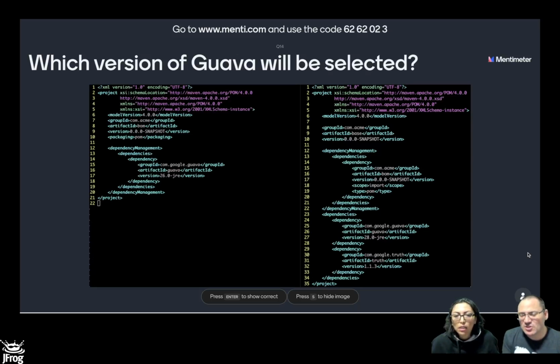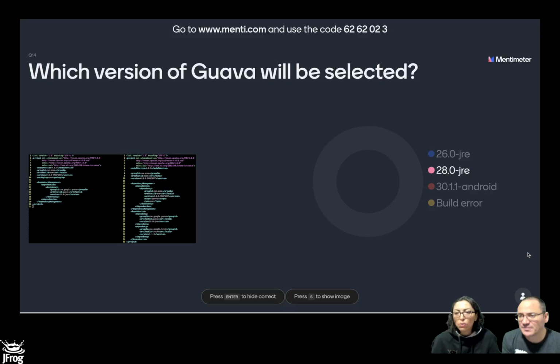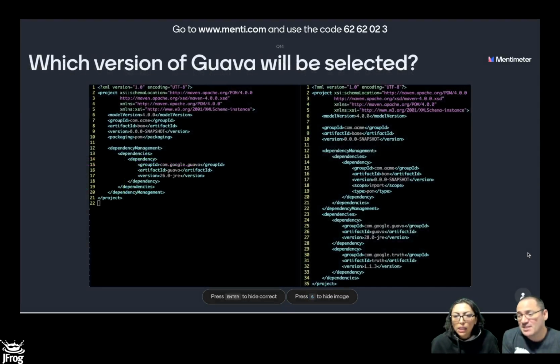So here we go. We have a dependency management block. We have BOM, and then we import it, and we have a direct dependency and a transitive dependency. So who's going to win? The version from the BOM, the direct, or the transitive? So at this point, I think you already know it's going to be 28. It is the direct. That continues to win no matter what else we do.